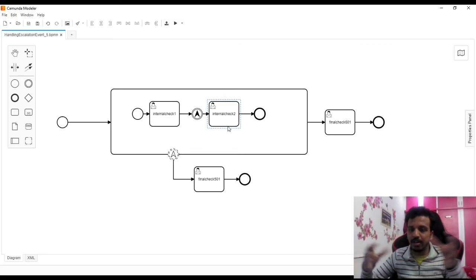Is it like 10 retries is what we have mentioned, 5 is done, so we cannot call it stuck. It will still retry after some time. So basically we'll try to understand the state of the flow, even if it is an automated task, not a user task. We will still be able to see at what point of the workflow the control still exists. So that was just a one liner.